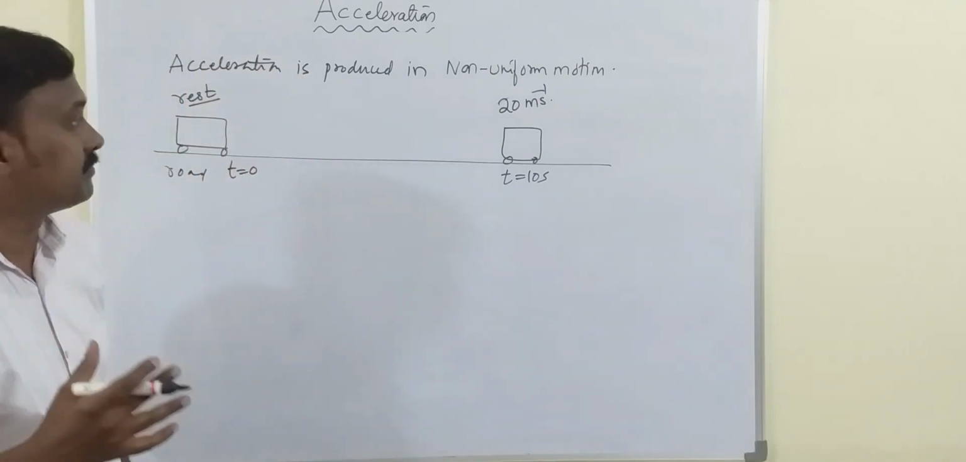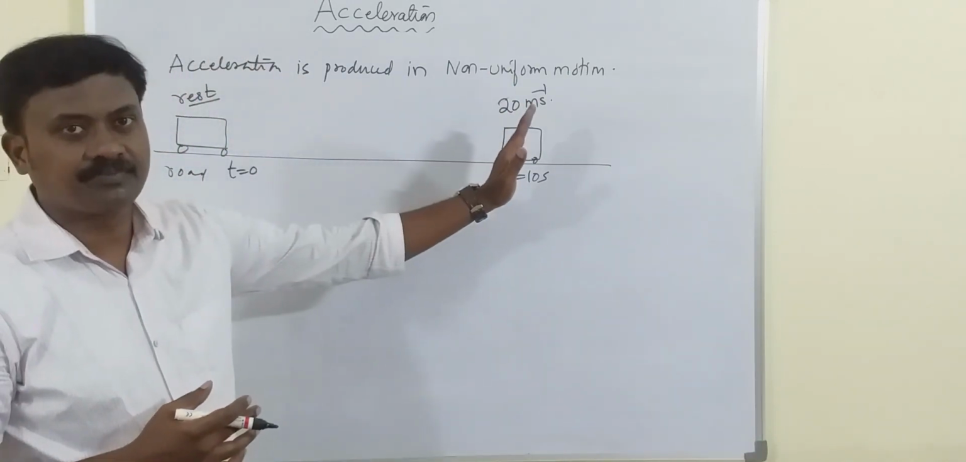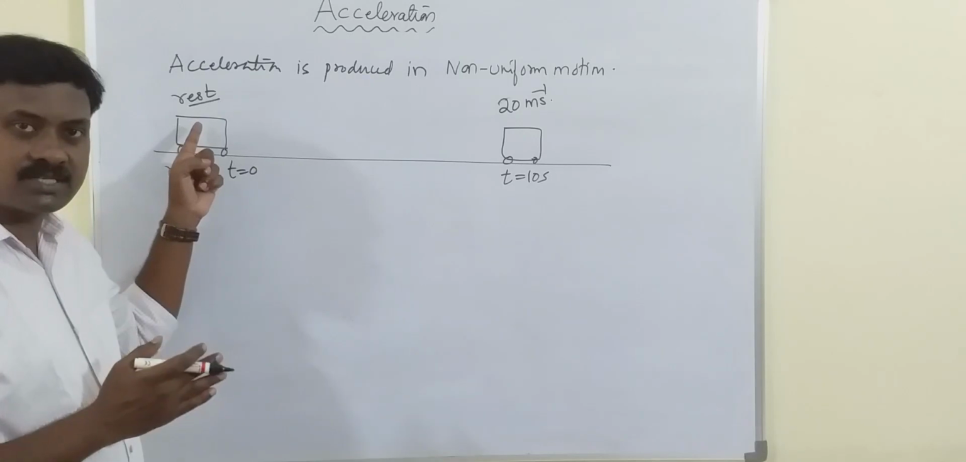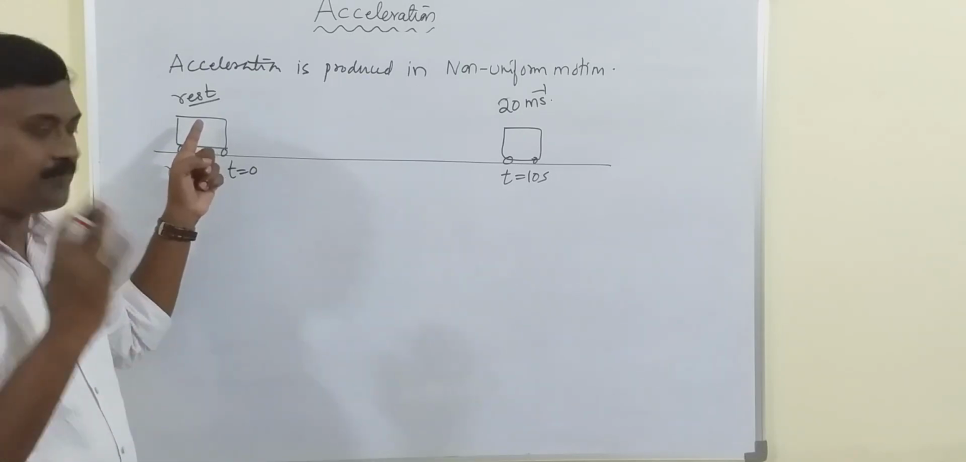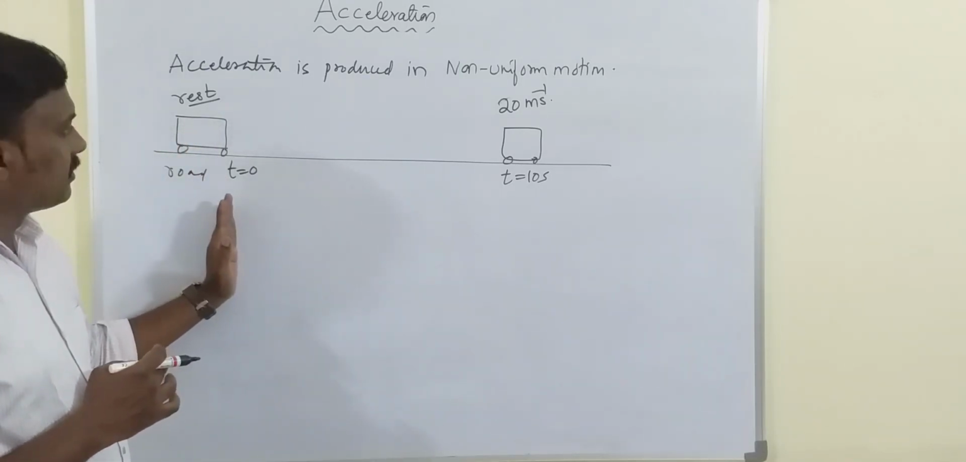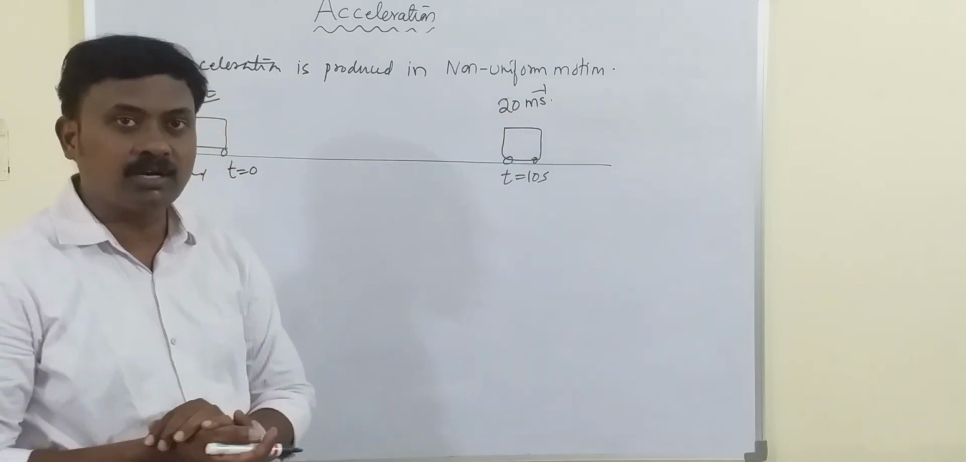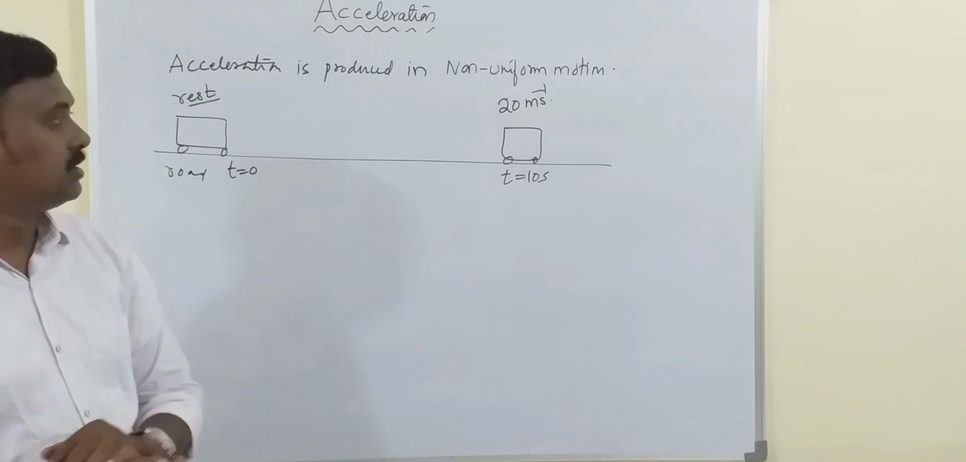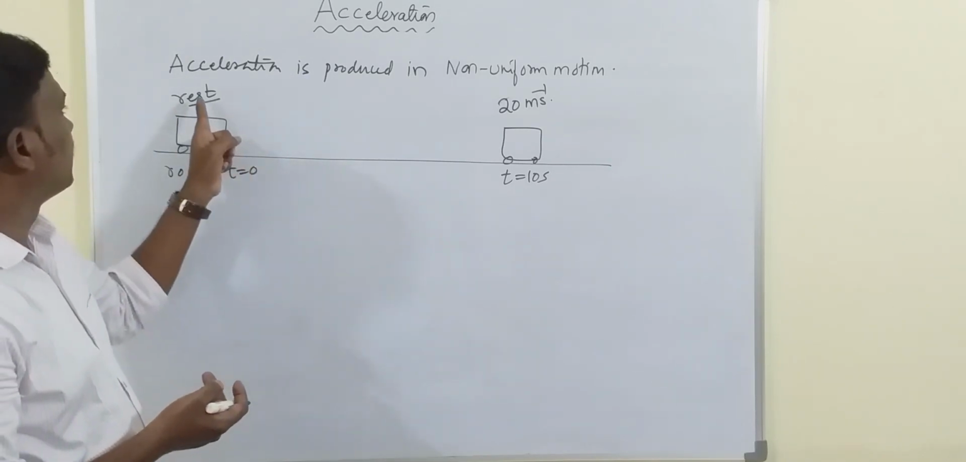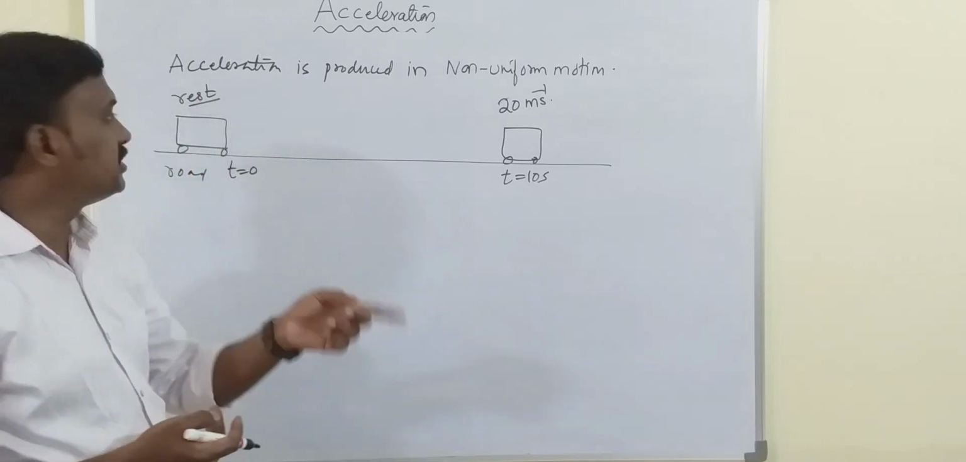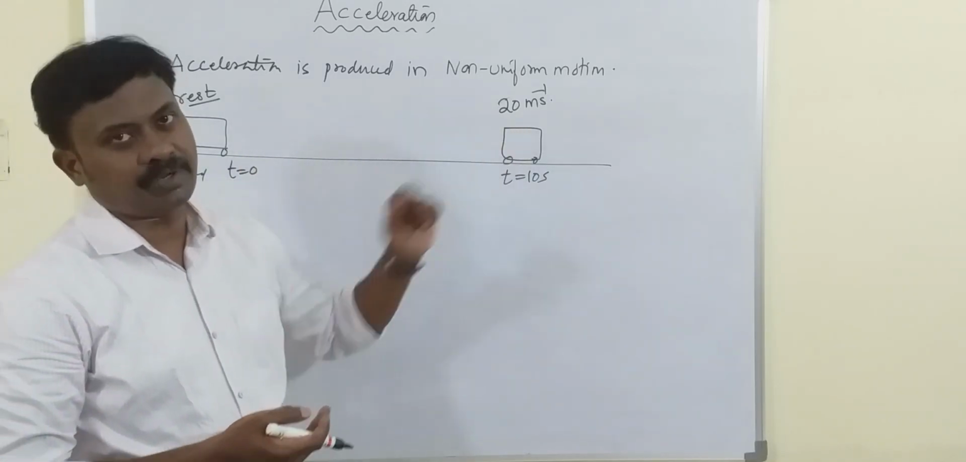The velocity of the body is changing. Okay, the body is at rest. What does it mean? The velocity is 0 in the beginning. After 10 seconds, the velocity of the body has become 20 meter per second. So here it is very clear that the velocity is changing from 0 to 20.